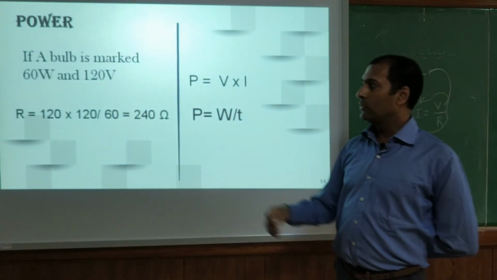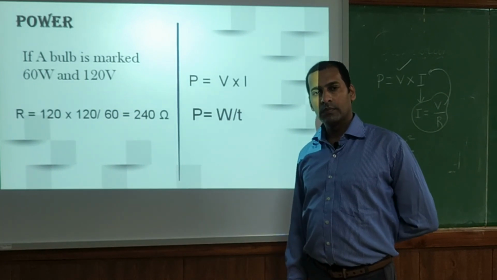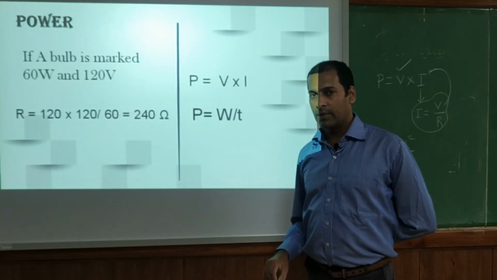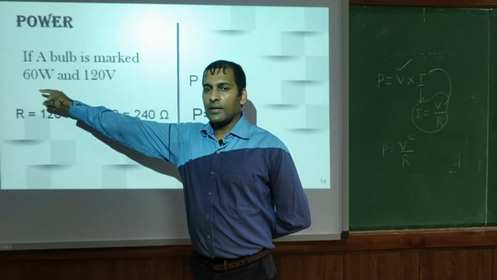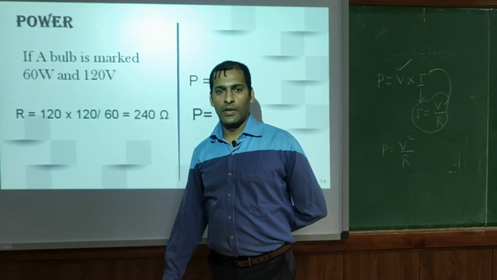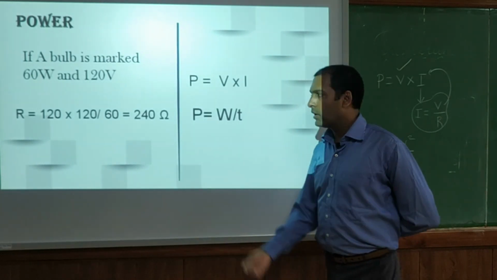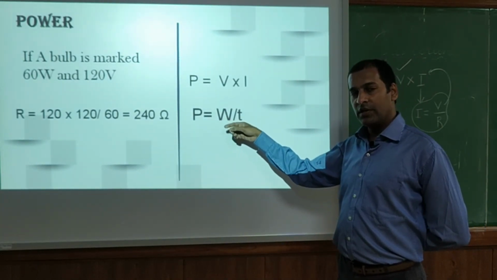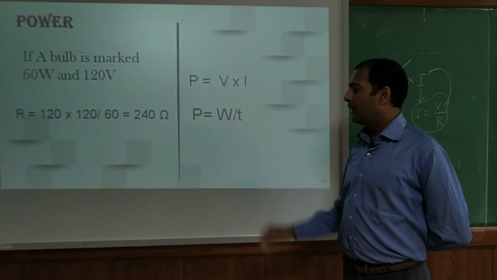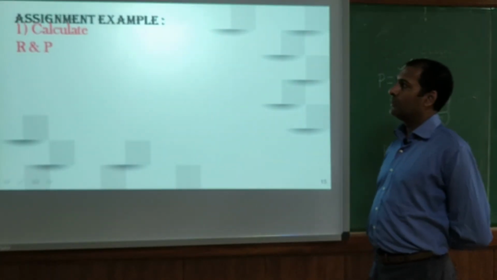Are you understanding? If you use a higher wattage bulb, will you get more light bill or less light bill? You will get more, because in that 1 second it is consuming that much power. If you are using more wattage, you will get more bill. So power, the wattage, is the energy spent per time. That is about the power.